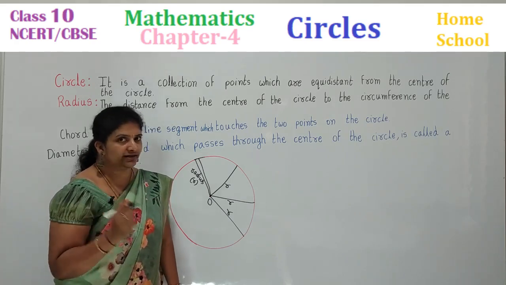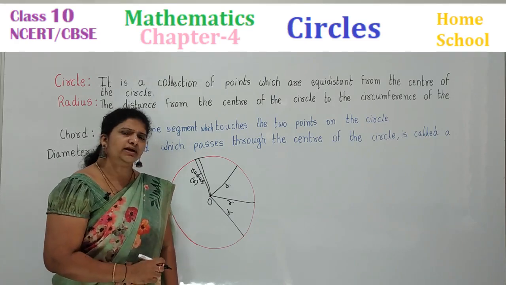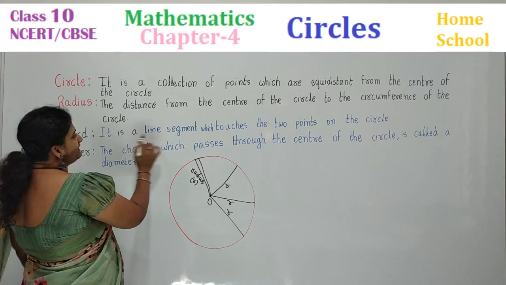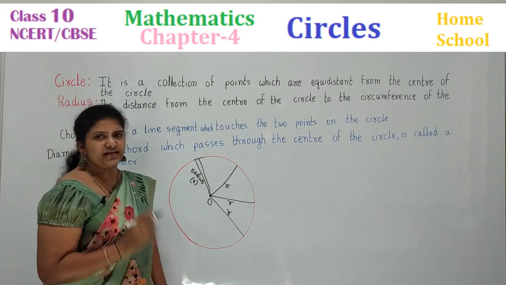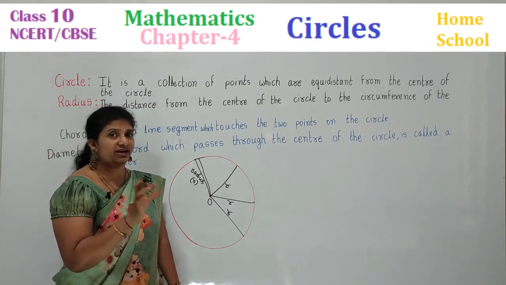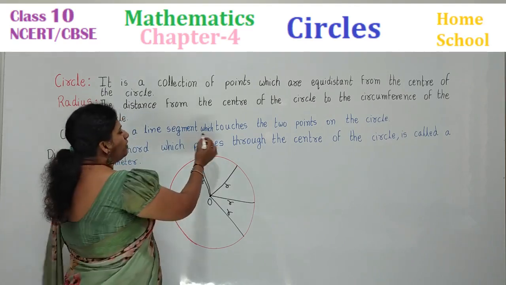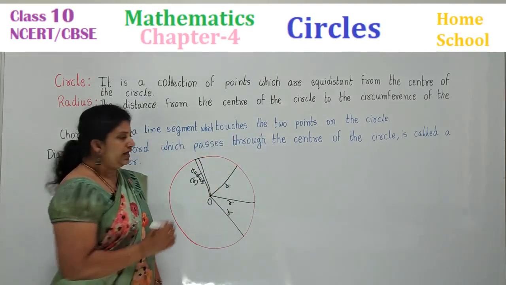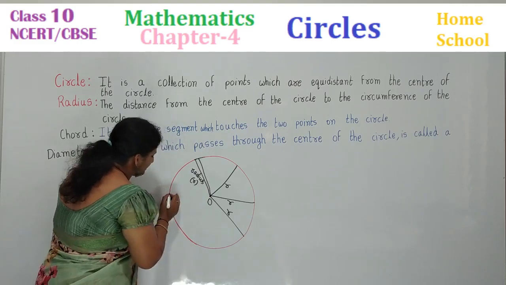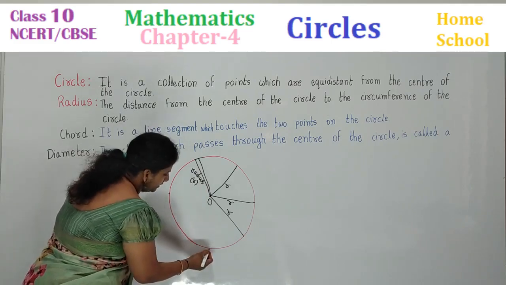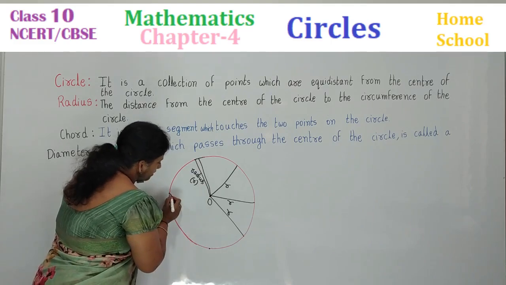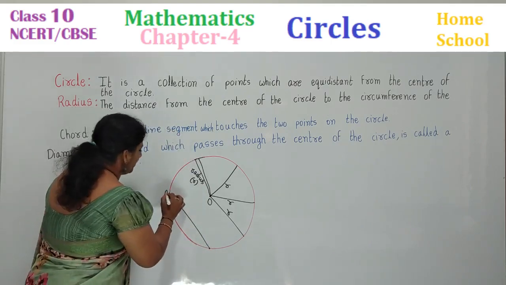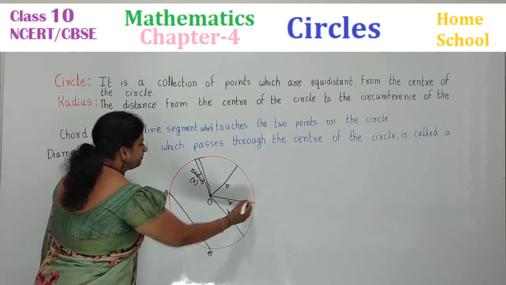Your next point is chord. What is a chord children? Have you heard of it? Yes. It is a line segment. Segment means where the line is having an end points which touches the 2 points on the circle. If any 2 points it touches, suppose let me put 2 points. Let me try to join these. This is a line segment AB.